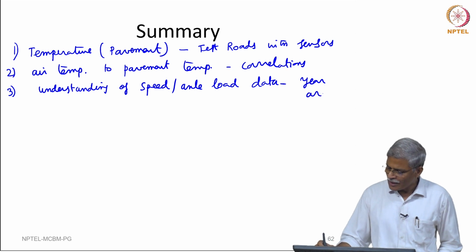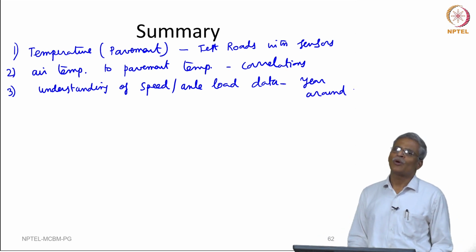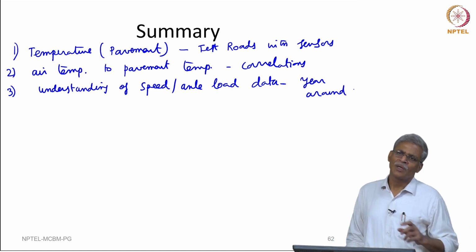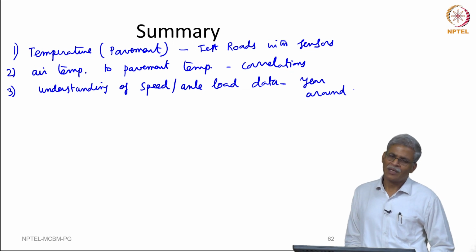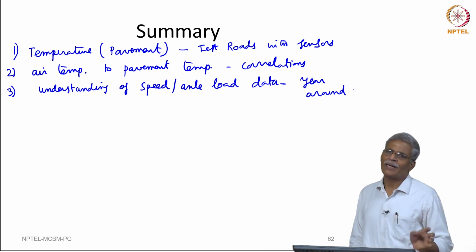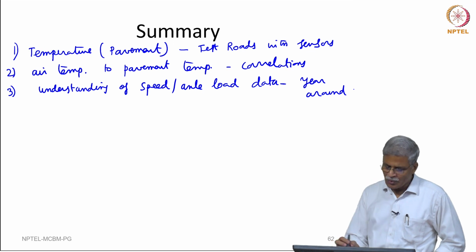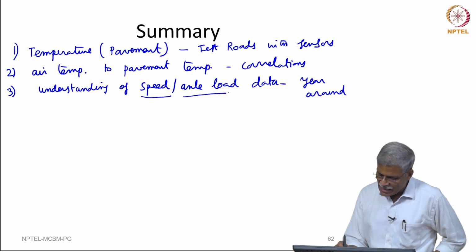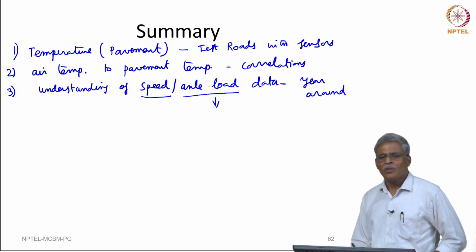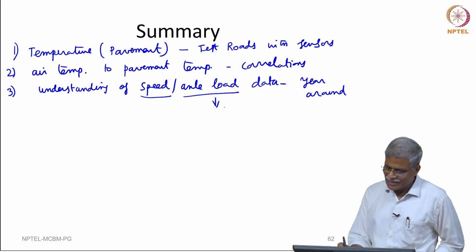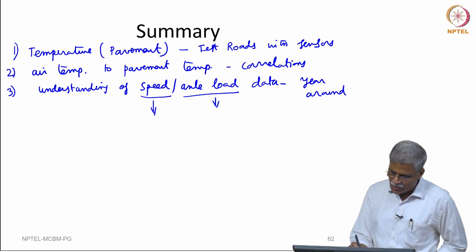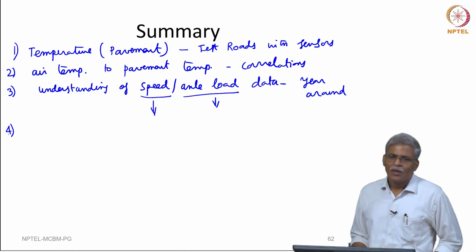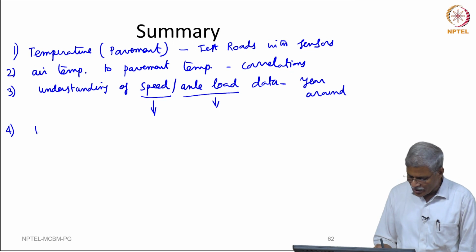In fact, most of the time, before a new pavement is constructed or a rehabilitation is carried out for an old pavement, we only collect 24/7 data and we do not actually have the complete data. So, we need to have full data, and only then can we find out what is the representative speed and what is the axle load spectrum, because when we know the axle load spectrum, we will know what kind of corrections have to be done, and when we know the speed, we will also know what exactly needs to be done here.